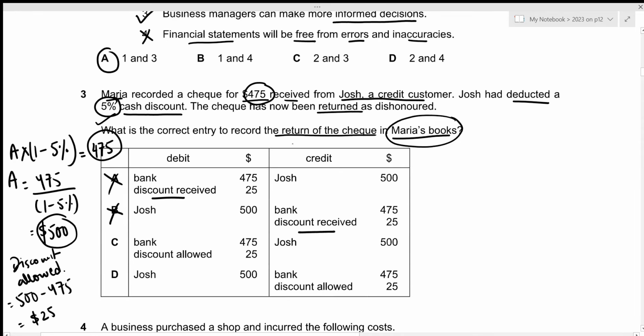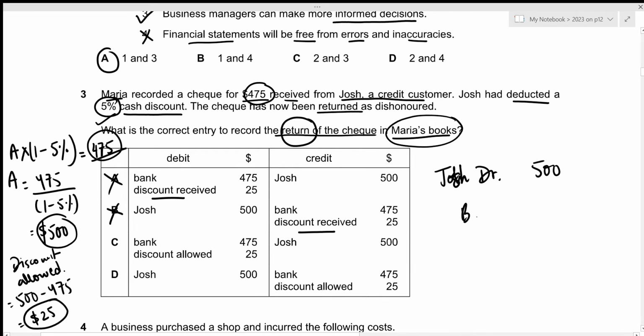Now let's focus on the return of the check. So this just means that Maria will now be paying the check back to Josh. So Josh will be receiving the check in this case, and any receiver will be addressed as a debit side in case of a journal entry, right? Which means that Josh will be recorded on the debit side with the full amount of 500, and now this 500 is funded by two different headings. The first one is the discount allowed of 25, and the second one is the 475 that was actually paid by check, right? Those two headings will go on the credit side.